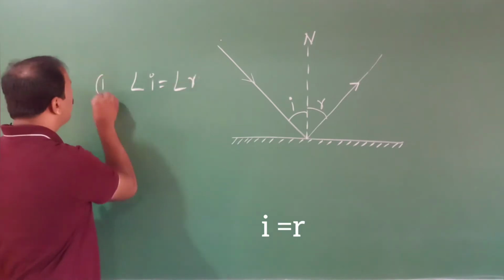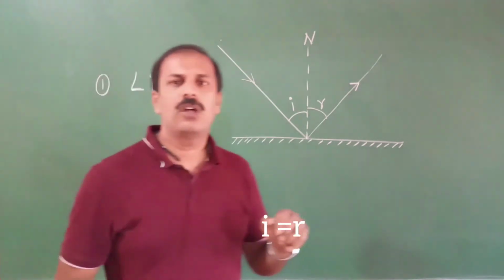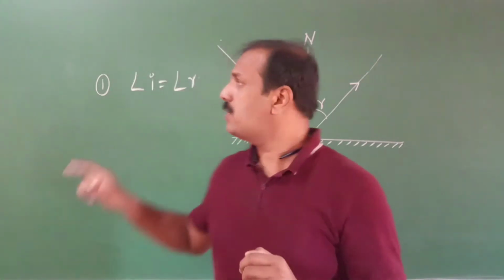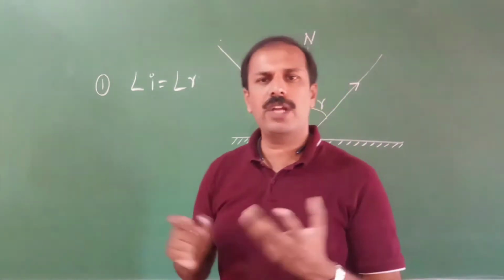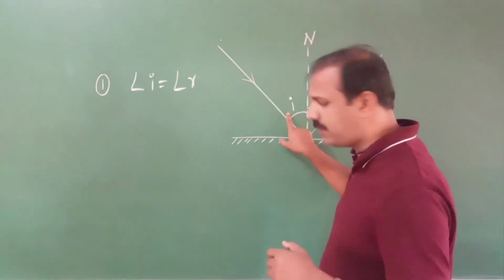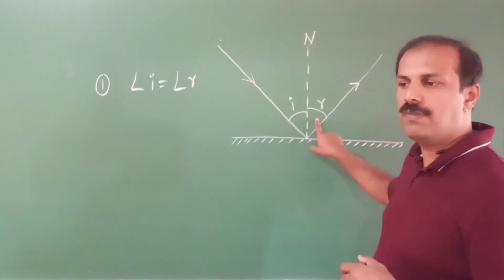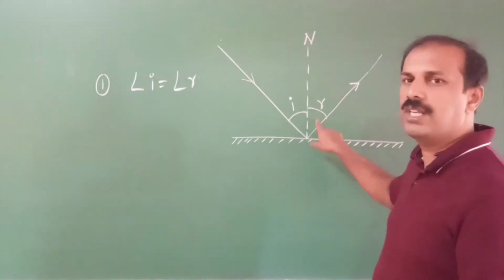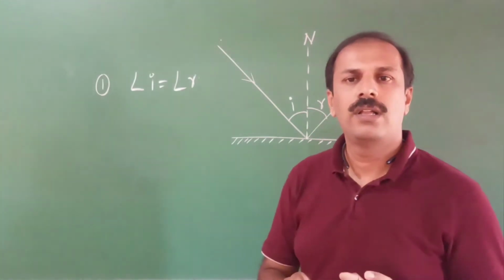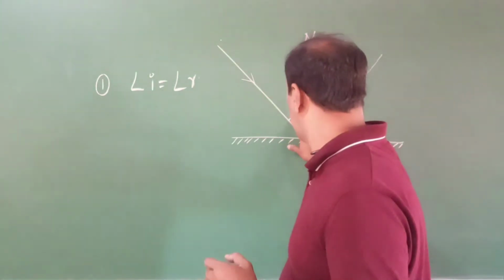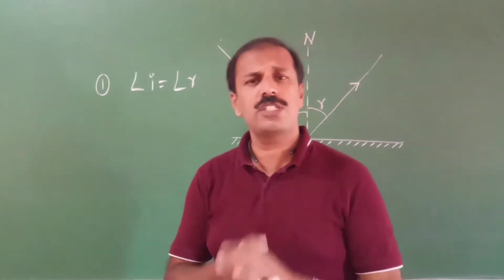That is the first part. The first part of the law of reflection says that the angle of incidence is equal to the angle of reflection. Very simple. We have this angle of incidence here and we have the angle of reflection here. So this angle of incidence and angle of reflection are equal. So that is the first part of the law of reflection. It's very simple.